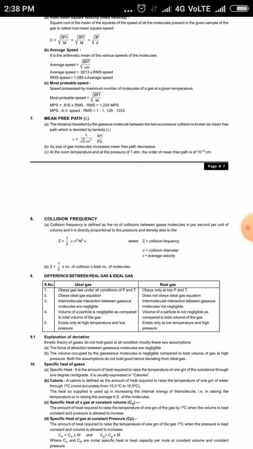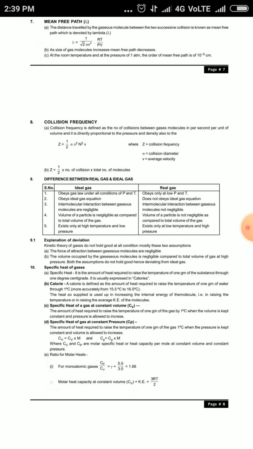Now the collision frequency is defined as the number of collisions between gaseous molecules per second per unit volume, and it is directly proportional to the pressure and density. Z = 1/2 √2 π σ² n² v̄, where Z is the collision frequency, σ is the collision diameter, and v̄ is the average velocity. Z = 1/2 into number of collisions into total number of molecules.